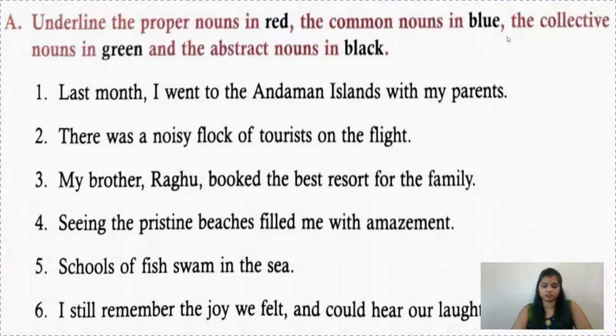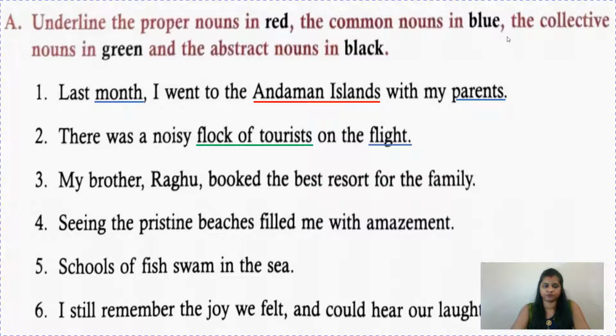Last month. So month, it's a name, but which name? Common name, because the name of the month is not mentioned. So it's a common noun. Let's underline it with blue color. I went to Andaman Island. So it's the name of a place, so it will go in red. With my parents. Again it's a common noun, so blue. There was a noisy flock of tourists. Flock of tourists, so it will go as a collective noun.